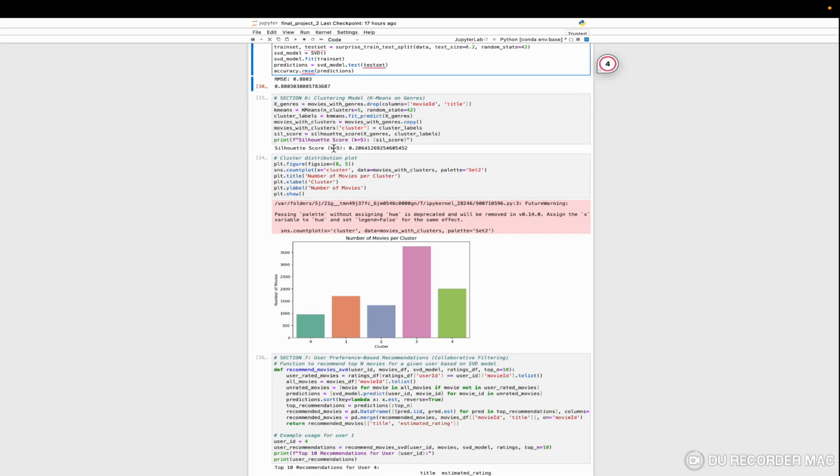Next, we applied k-means clustering to group movies by genre similarity. The k-means algorithm divides movies into five clusters based on their genre features. To evaluate the clustering we use the silhouette score, which tells us how well the movies are grouped; a higher score indicates better clustering. Since we got 0.2064, it is not that bad a score. We can use this for the clustering.